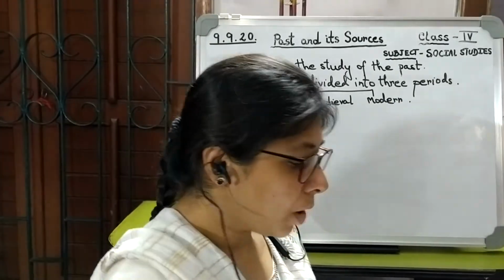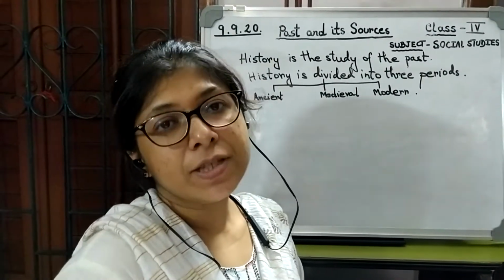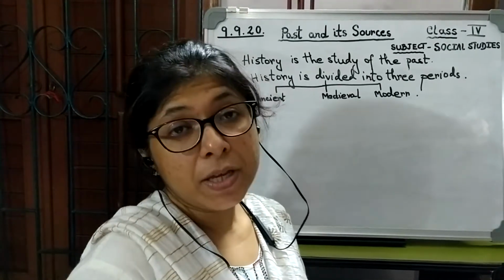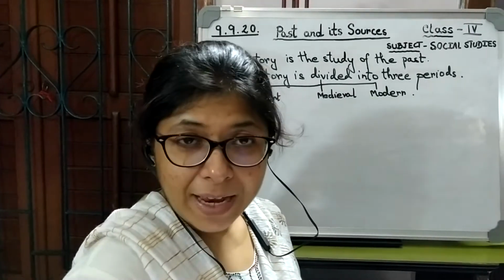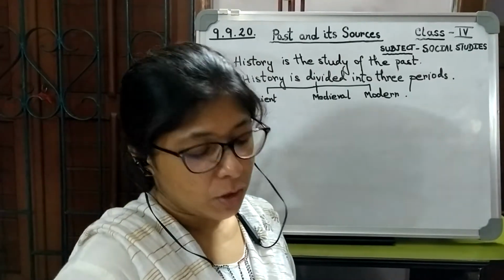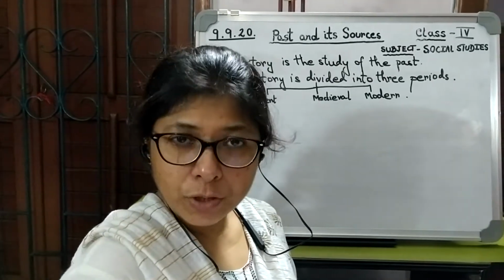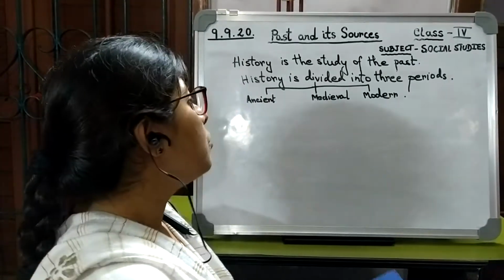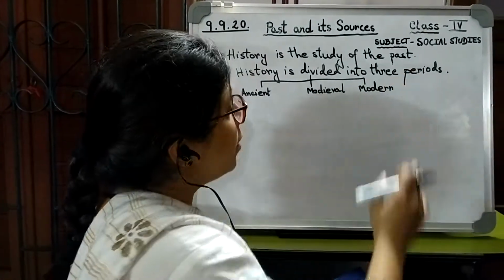First we will study about the ancient period. Ancient period covered the events from the beginning till the 8th century AD. In this period, we study about the Indus Valley civilization, the rise of Jainism and Buddhism, and also of the Mauryan dynasty. Next, we come to the medieval period.